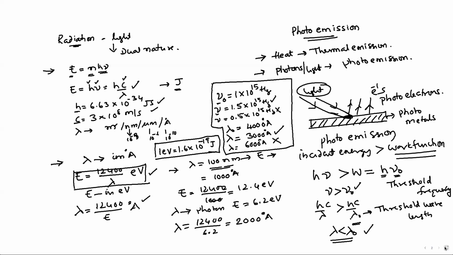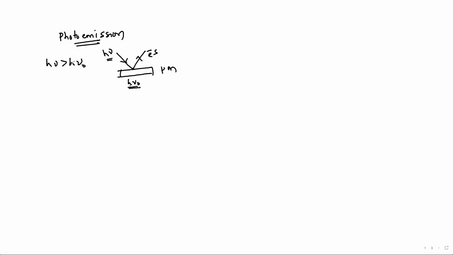And the next thing, the experiment related to photo emission is very important. First of all, let us consider what is photo emission. Suppose I take a photometal. When light is incident on this metal, the electrons will be emitted. The condition is that the incident energy should be greater compared to the work function, h nu greater than h nu naught.